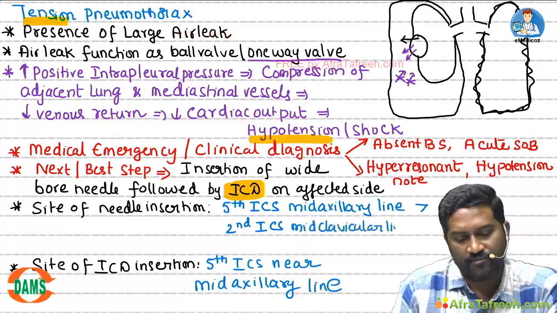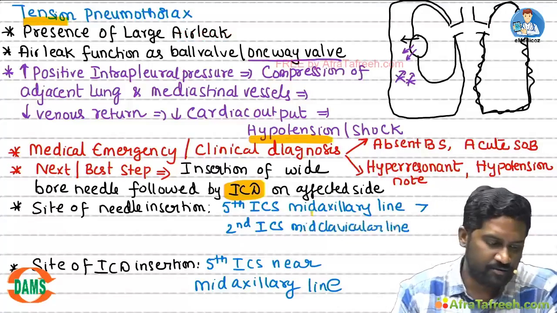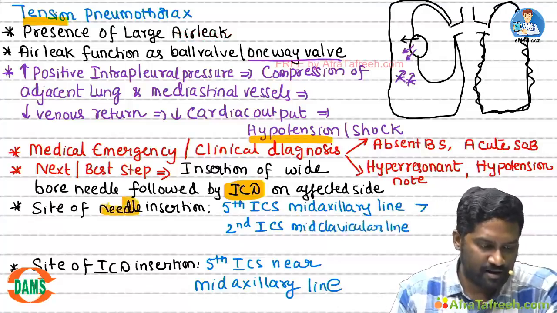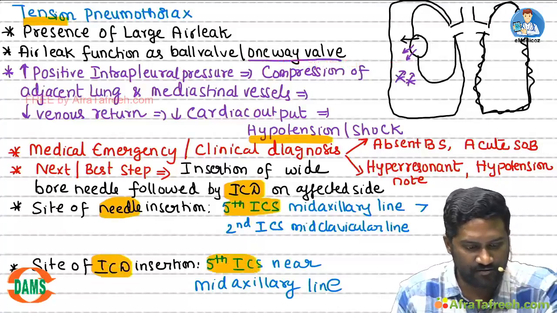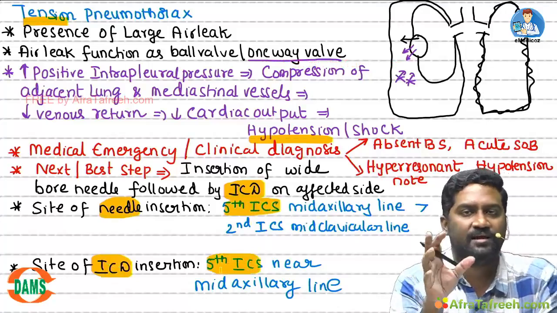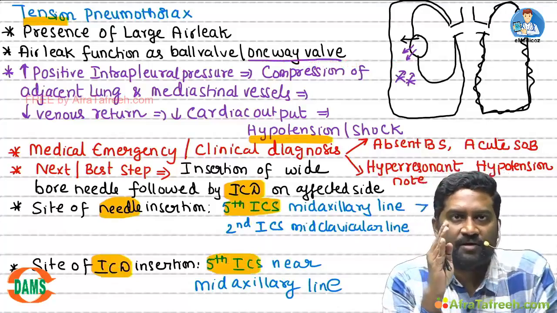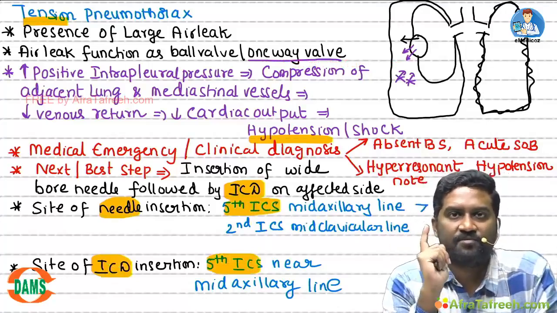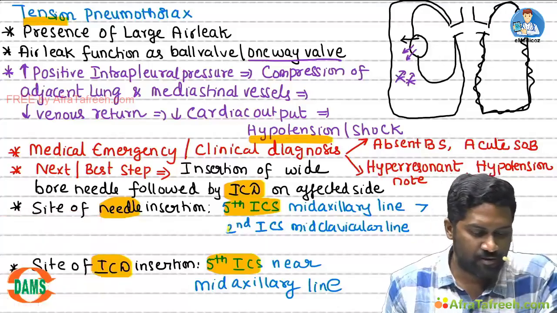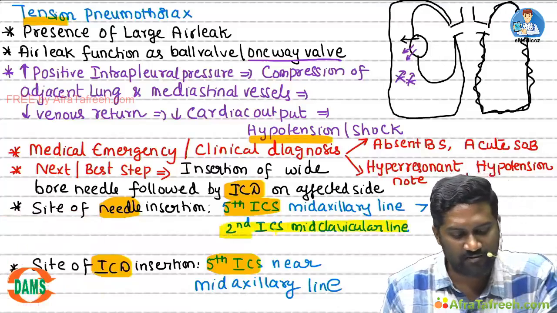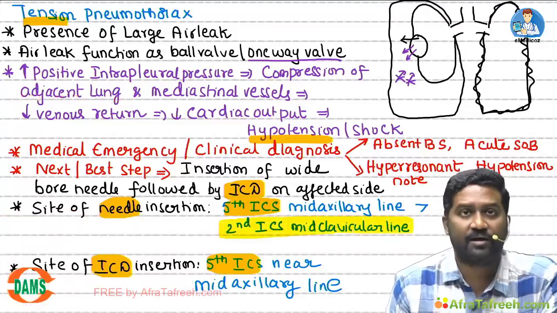To avoid confusion, now they have made it uniform. If the fifth intercostal space is not given in the options for the needle, you can go with the old guidelines, second intercostal space, mid clavicular line.